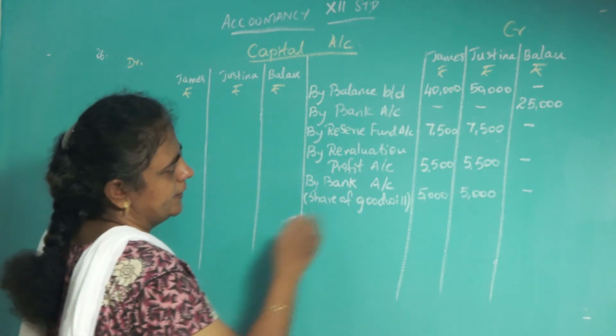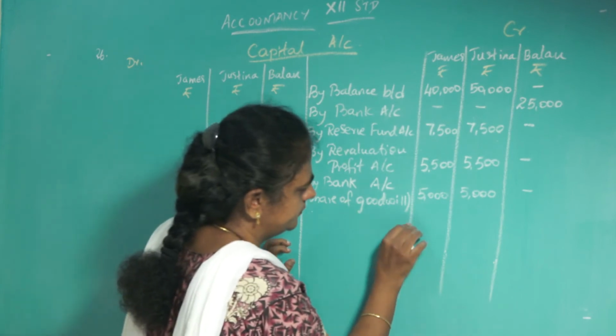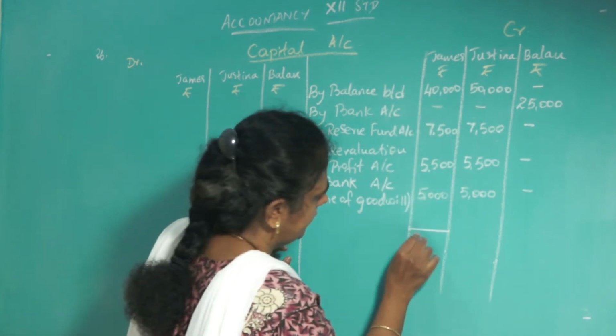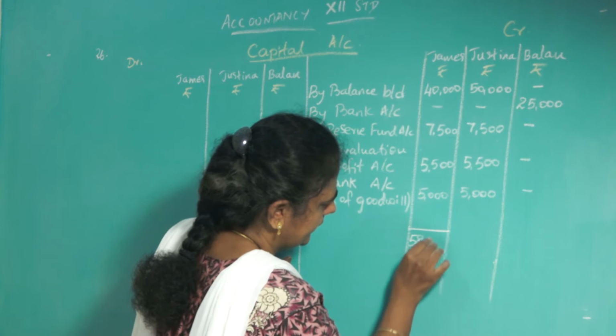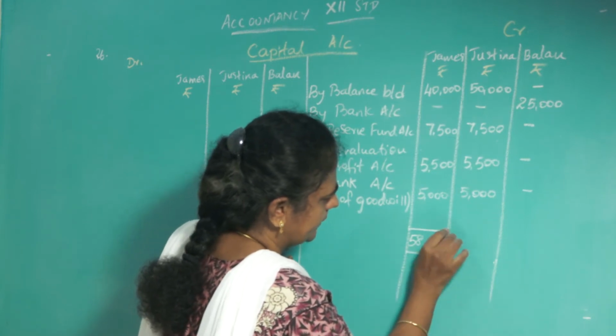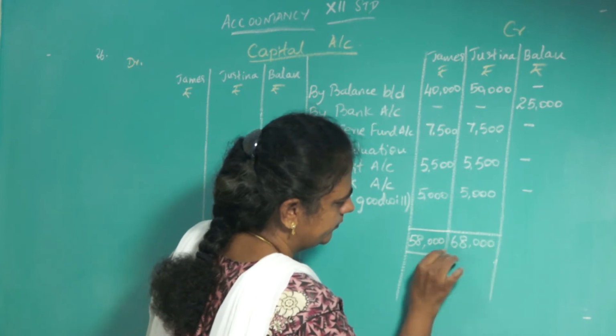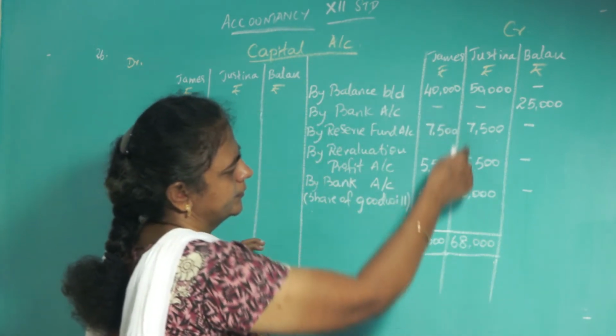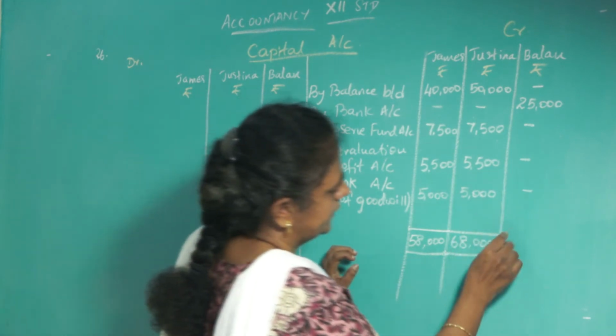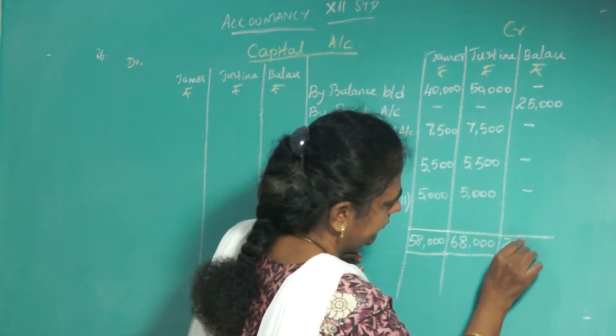On the debit side nothing is there. Put the total. So here you will get 58,000. Here you will get 68,000, and here 25,000.